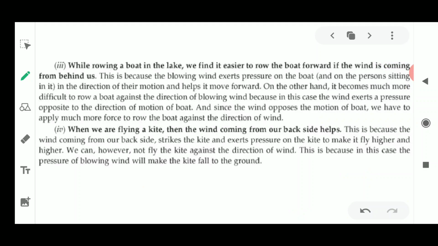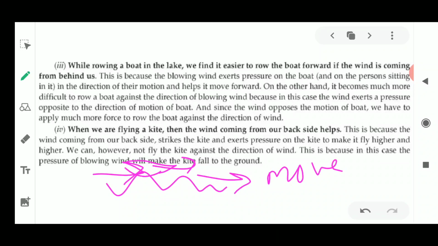The next thing is that when you are rowing a boat, the same condition is experienced. We find it easier when the boat is moving forward and the wind is coming from the back side. For example, if the waves are in this direction and your boat is also sailing in the same direction, you will move easily because the air pressure is applied from the backside of your boat and it moves forward. Now what happens if the waves are moving in this way and you are coming from this way? You need to apply more pressure to row your boat.